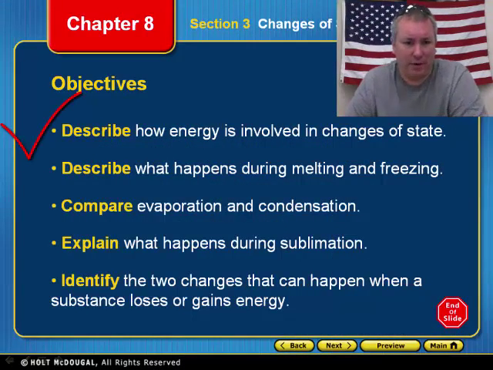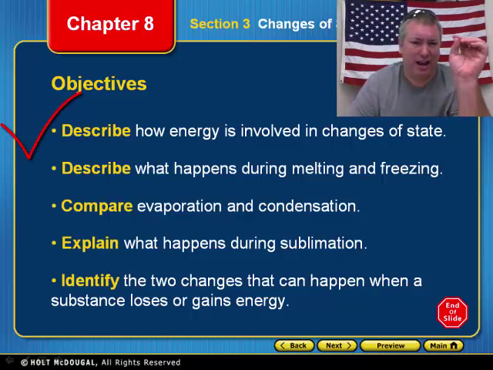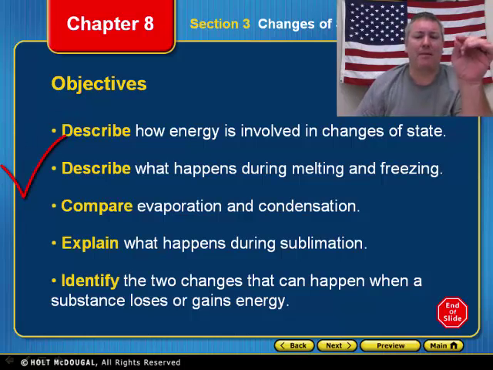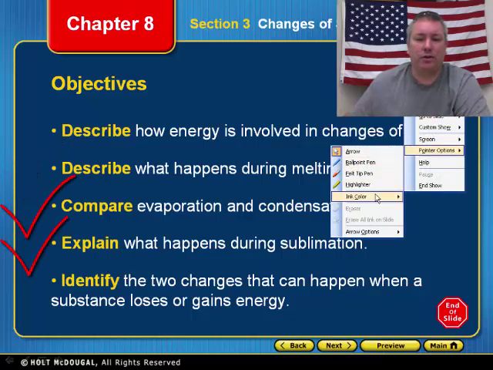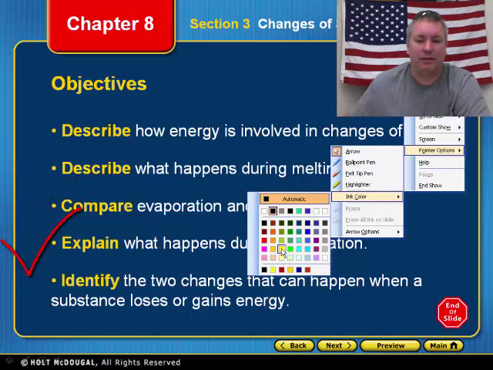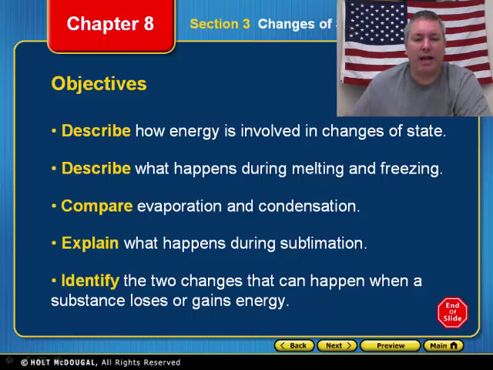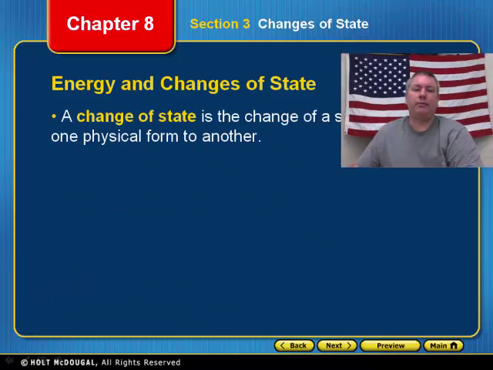Here are our objectives today. We're going to describe how energy is involved in changes of state. We're going to describe what happens during melting and freezing. We're going to compare evaporation and condensation. And we're also going to explain what happens during sublimation and identify the two changes that can happen when a substance loses or gains energy. All right, here we go.